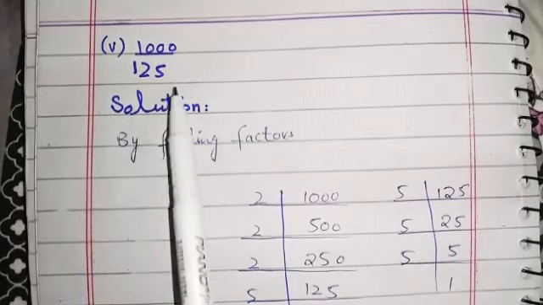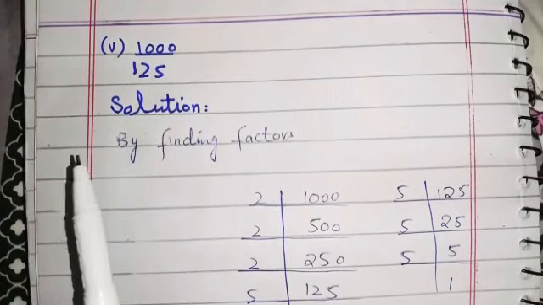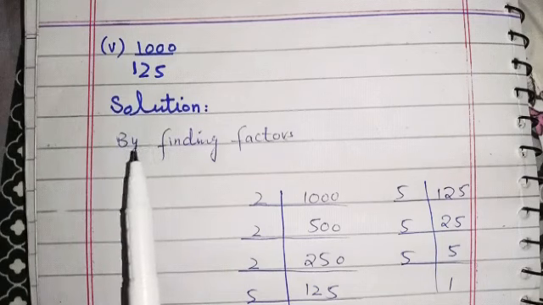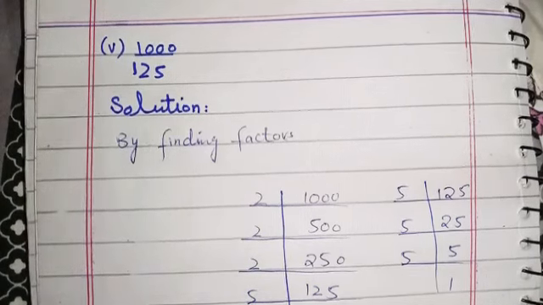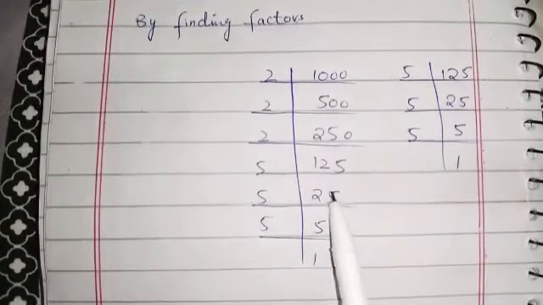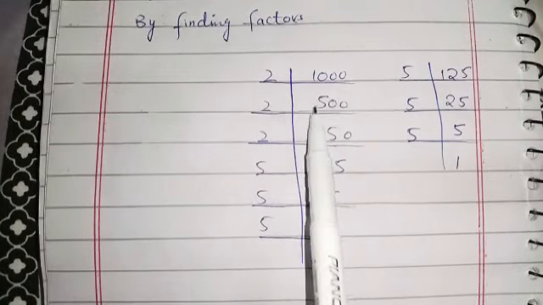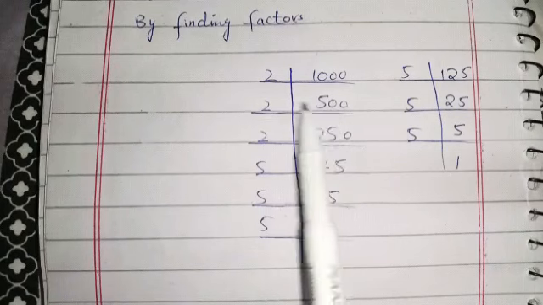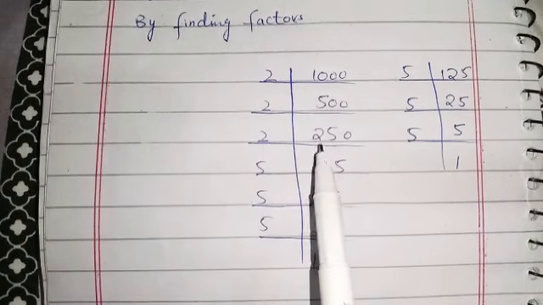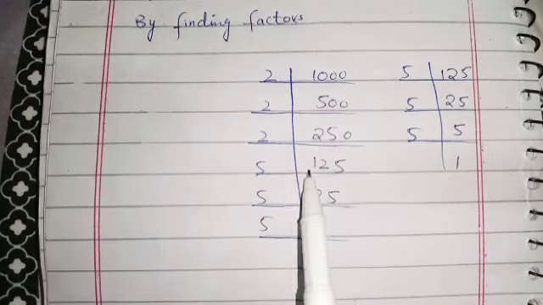Students, here is our part 5, 1000 over 125. First we will find out the factors. So we will write by finding factors. Here are the factors of 1000 and here are the factors of 125. Firstly, when we divide 1000 with 2, we get 500. When we divide 500 with 2, we get 250. When we divide it with 2, we get 125.